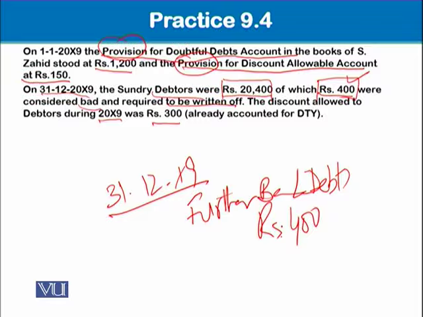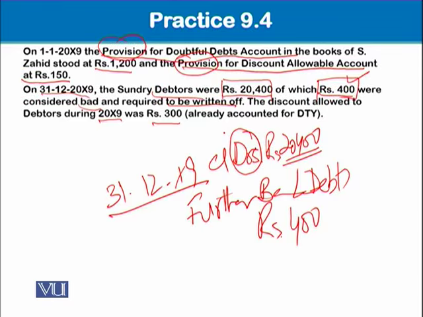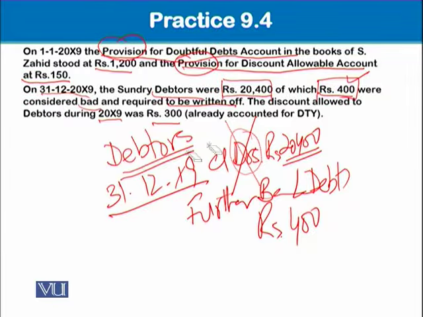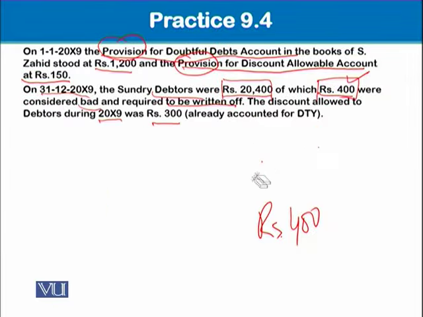Okay, and you can also write that closing debtors balance is 20,400. When you are writing for your own self, you can use any type of abbreviation. But remember, when you are writing in your examination, don't use abbreviations. Use complete words. Otherwise, you will lose your marks. Okay? Very well. So this is what I did for your concentration only. So write a few things in your notebook.